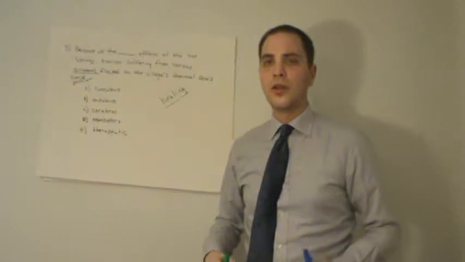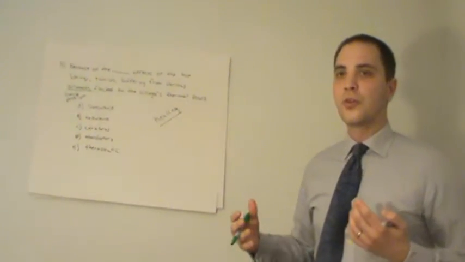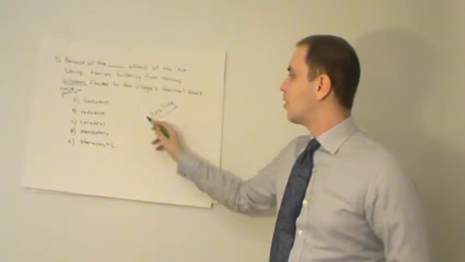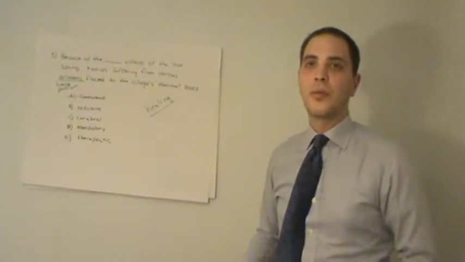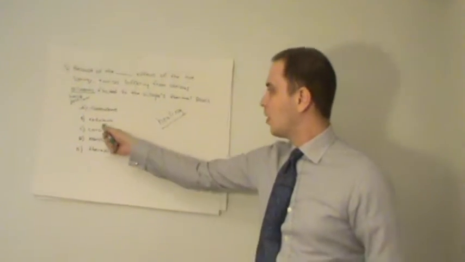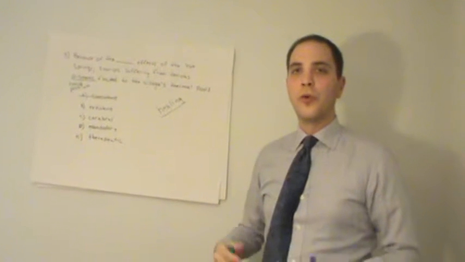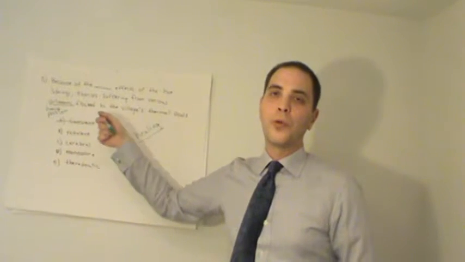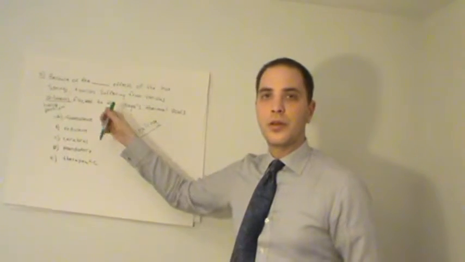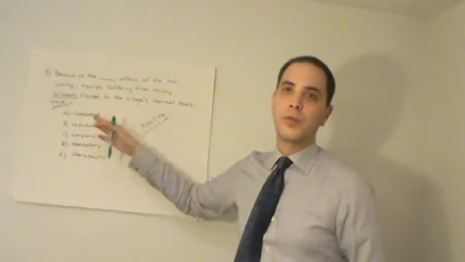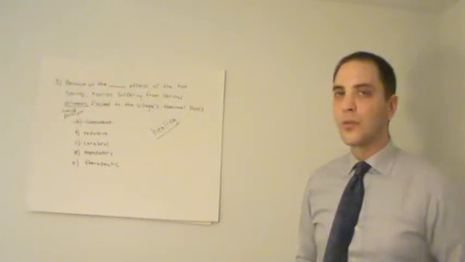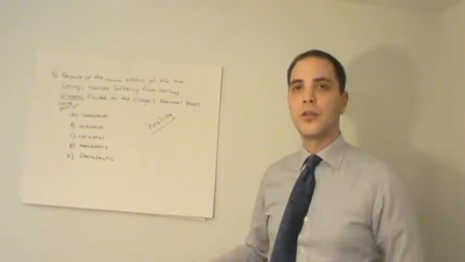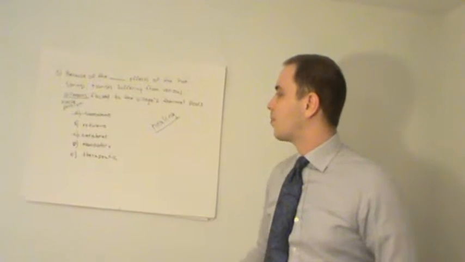Succulent means juicy, so a succulent pear is full of juice, it's very ripe. Succulent and healing have very little in common, so we can automatically cross that out. Redolent has to do with odor or smelling. Again, this is not a very common word, so if we didn't know what redolent meant, we could keep it here. So let's pretend we don't know what redolent means and just move on to the next one. Cerebral has to do with thinking or intelligence. Again, it has very little connection with healing, so we can cross it out.